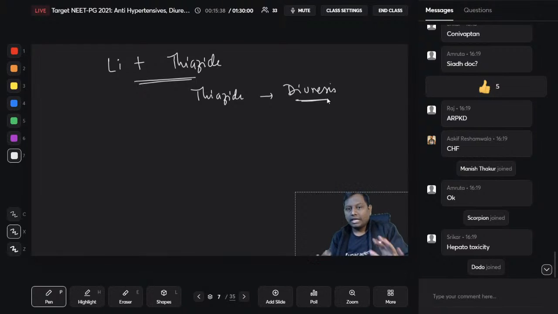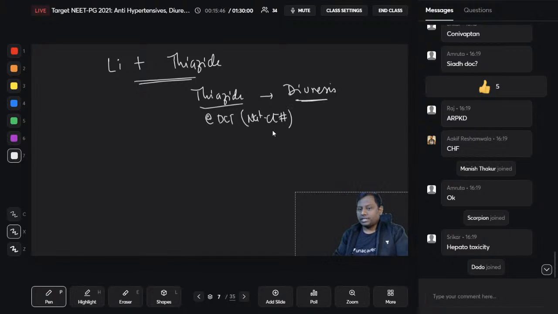Very simple. Thiazide diuretics act at the DCT level and block the NaCl co-transporter. Is there any doubt about this? The hashtag sign is for the blocking sign. No doubt here. They block NaCl and cause diuresis. I hope it is clear.